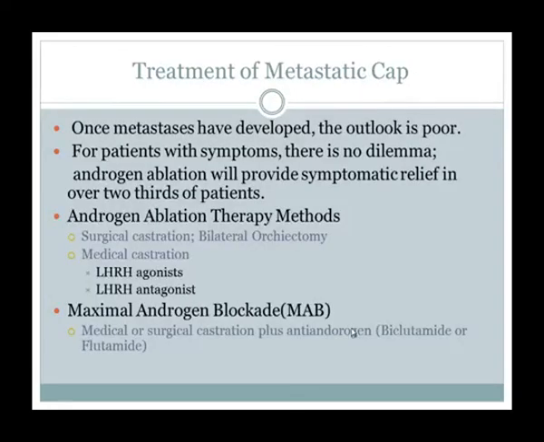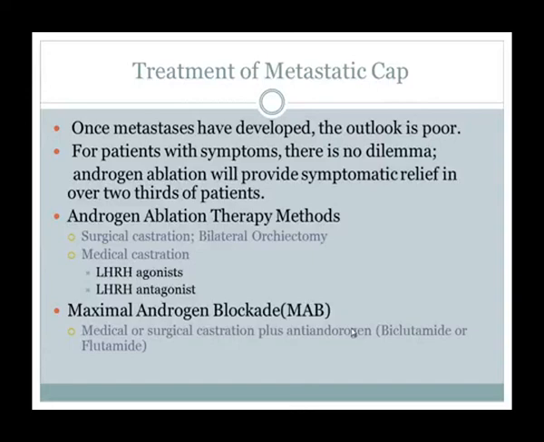Treatment of metastatic CA prostate. Once metastases have developed, the outlook is poor. For patients with symptoms, there is no dilemma. Androgen ablation will provide symptomatic relief in over 2/3 of the patients.